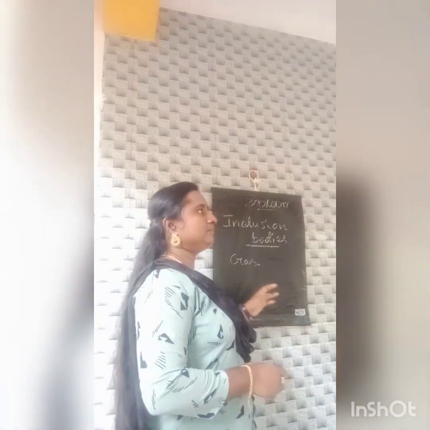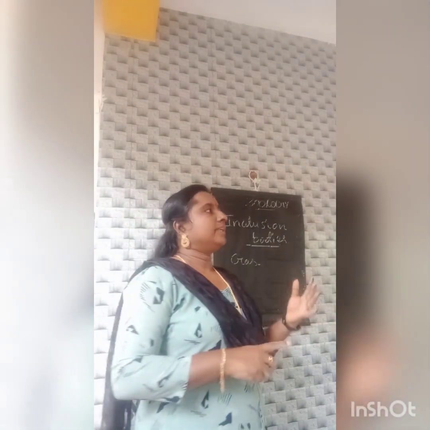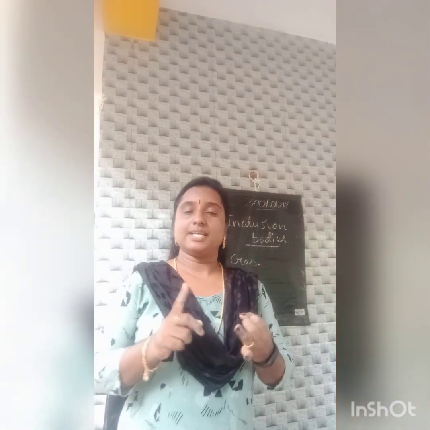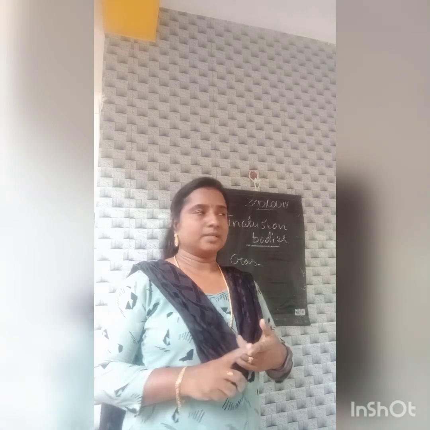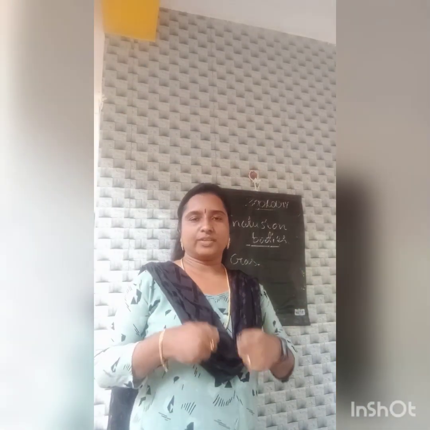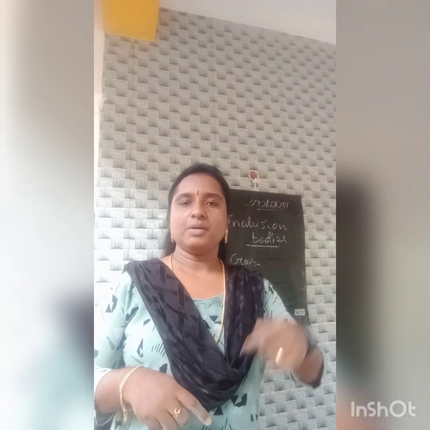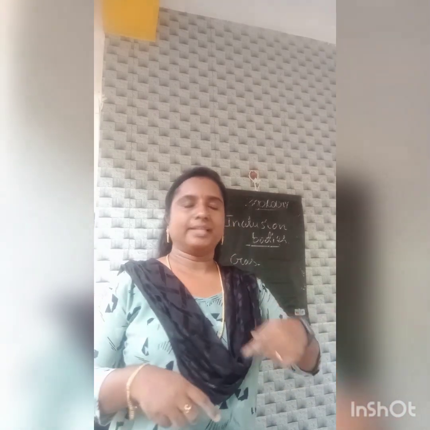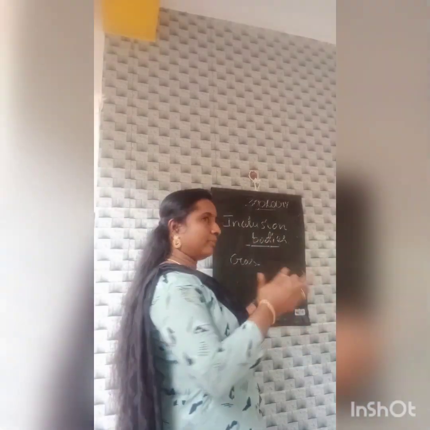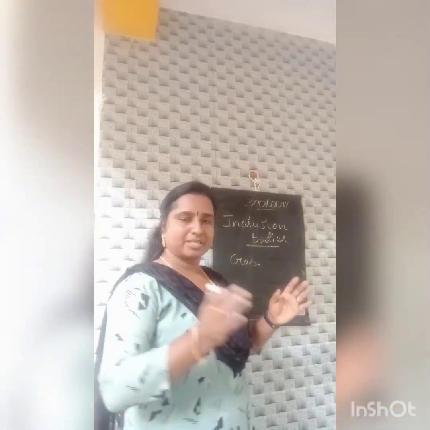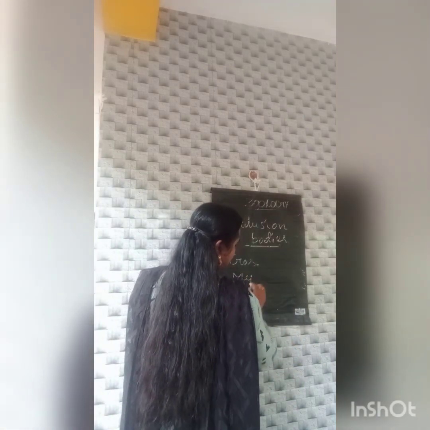And next, in the last class we learned the different types of cells, the longest cell and the largest cell. Which one is the largest cell? Ostrich egg. In the human body, the largest cell is the human ovum, that means the female ovum. And the smallest cell is the sperm. Commonly, the smallest cell, a prokaryotic cell, is the mycoplasma.